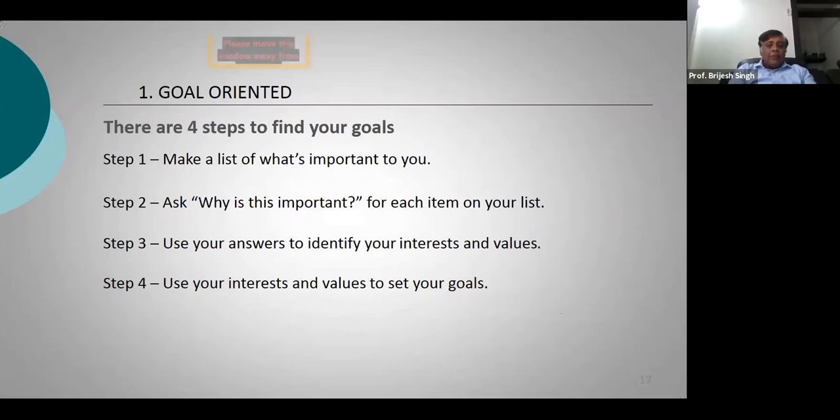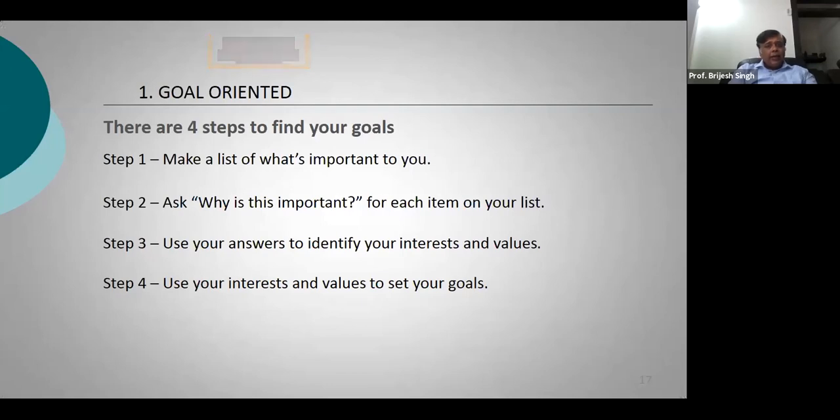So it may happen that sometimes you'll have to go out and consult a lot of people around you. When we are talking about your future careers, see what careers you want to choose. Some of you would have already chosen your careers, those who are in class 11th and 12th. But some of you who are still to choose your career, make a list of everything that's important to you. Then ask yourself, why are these things important?